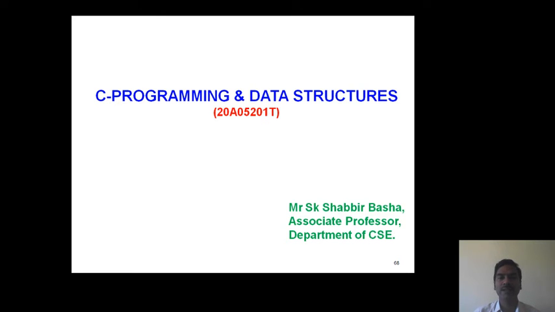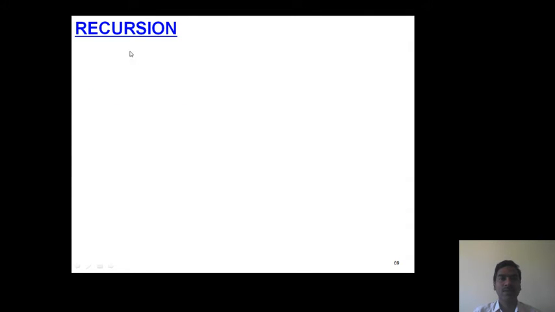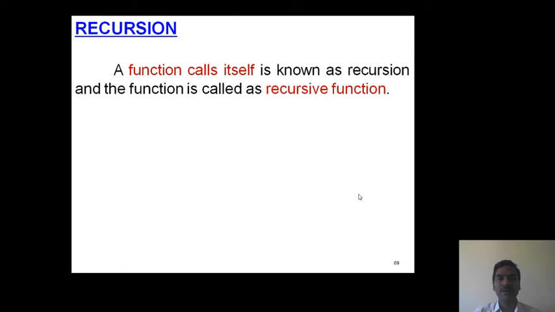Hello students, in this session we will discuss the recursion concept. Now what is meant by recursion? A function that calls itself is known as recursion, and the function is treated as a recursive function.